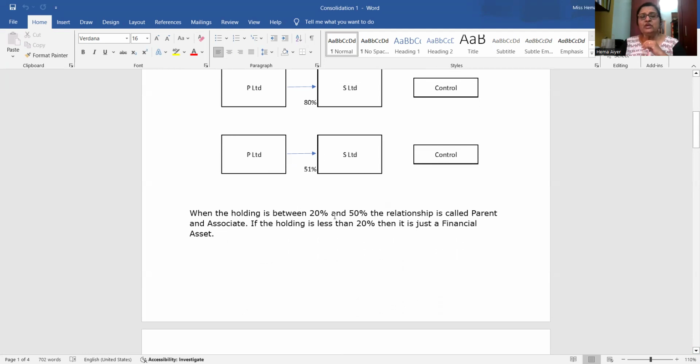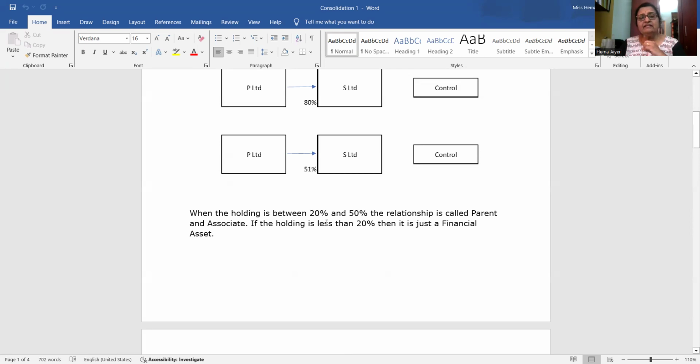If it is between 20 and 50, there will be some significant influence that you can make as a shareholder in making the decision. But still there is no control. You can't control and you can't make decisions. So we call this relationship parent and associate.